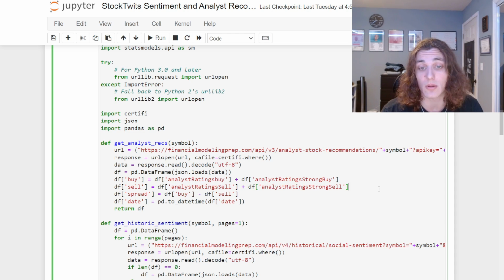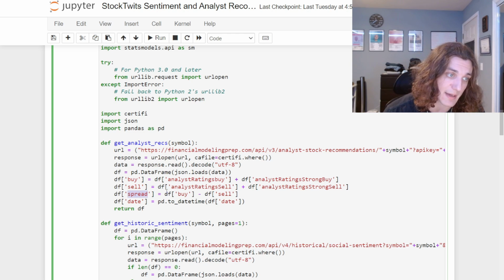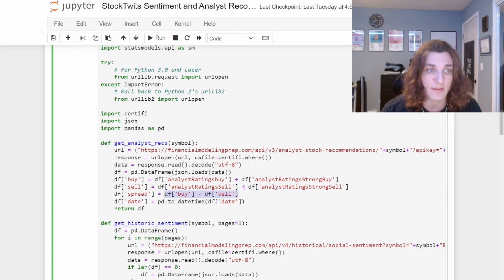Should we look at a more granular level, maybe the strong buy versus strong sell? We probably should, but for the simplicity of this analysis, I'm just going to look at the aggregate buy and aggregate sell, and I'm going to construct a spread that I deem the difference between the total buys and the total sells. Simple enough. This is going to be positive if there are more buys, and if it is negative, then there are more sells. That's not exactly rocket science.